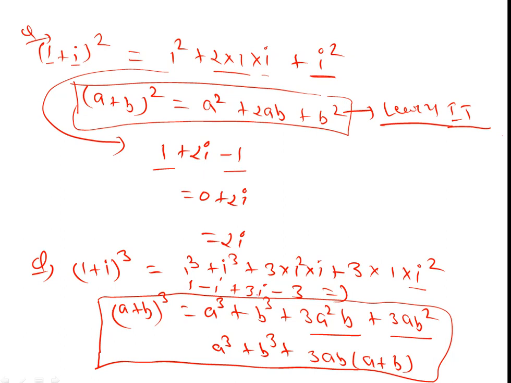Imaginary part is 3i minus i, which is 2i. The real part is minus 3 plus 1; the negative number is bigger, so it is minus 2. So the answer is minus 2 plus 2i. This is the final answer.